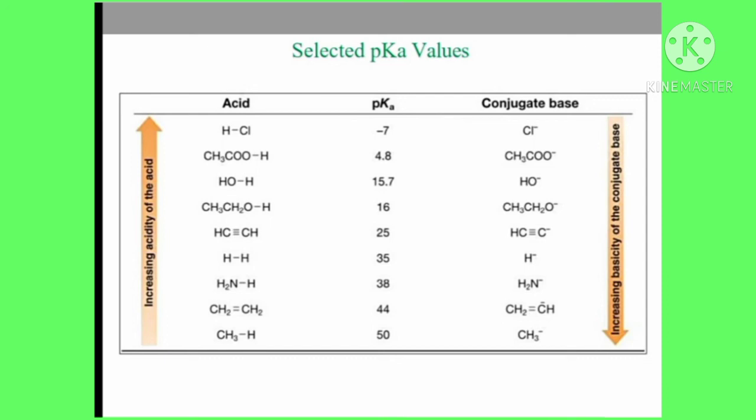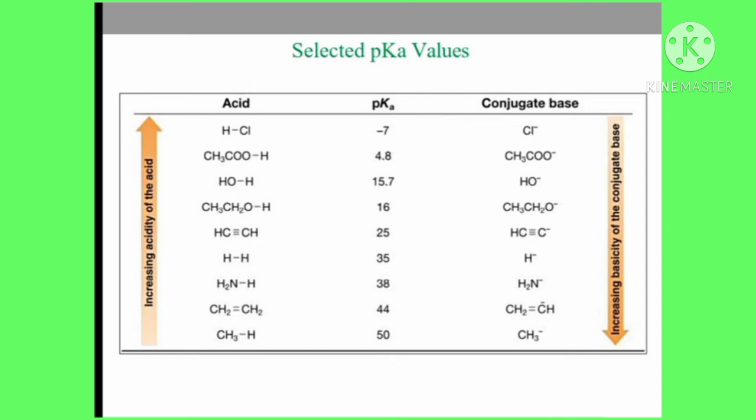Next, H2 has a pKa value of 35 and conjugate base H minus. Next, ammonia has a pKa value 38 and conjugate base NH2 minus.